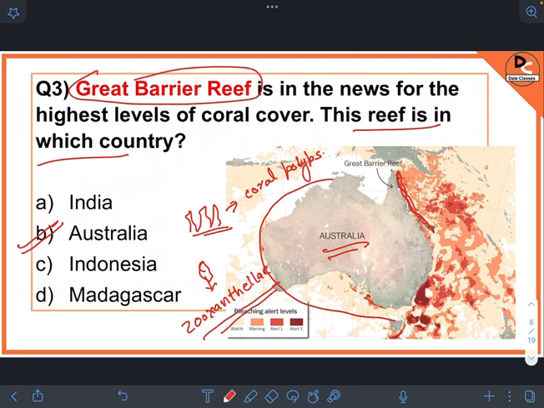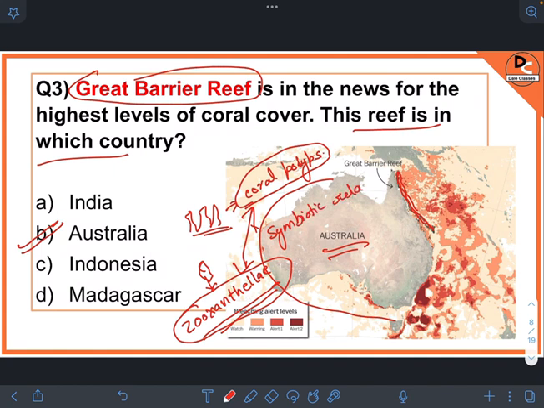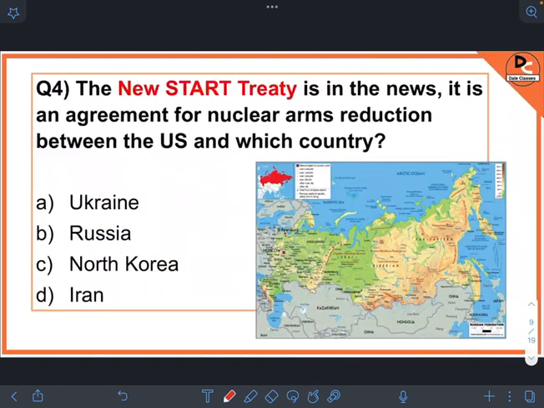Zooxanthellae. So just remember these two points: coral polyps and zooxanthellae, and they have a symbiotic relationship, meaning both give benefit to each other.